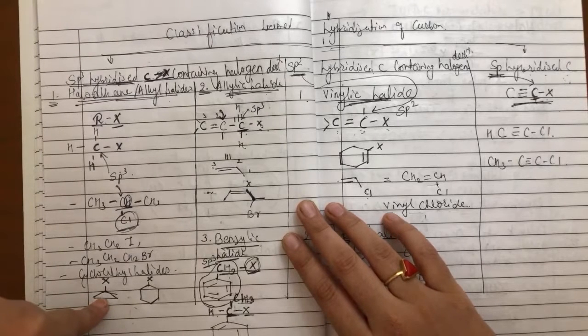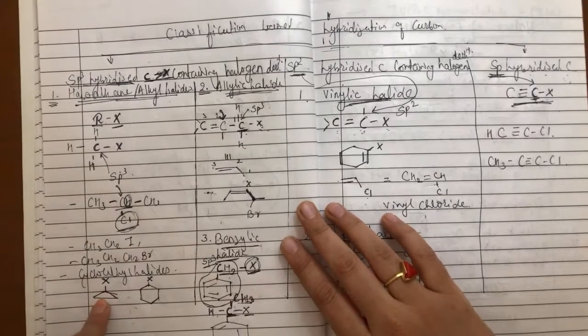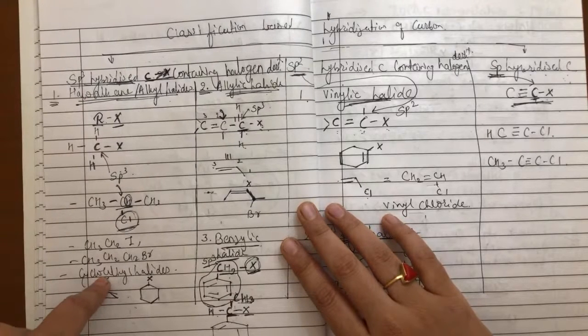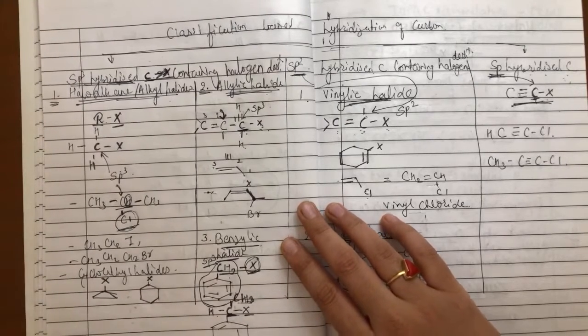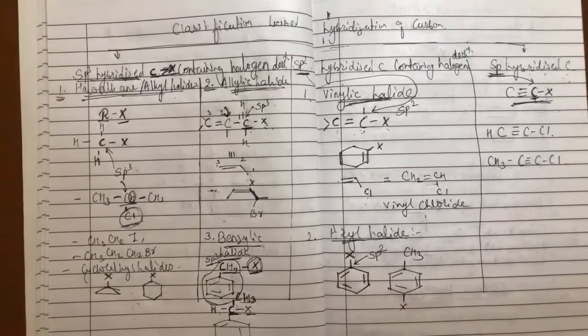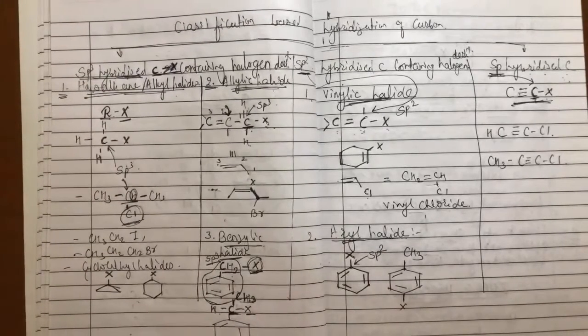This is also a primary haloalkane, while this is a secondary haloalkane because the carbon to which the halogen is attached is attached to two different alkyl chains. One hydrogen is still present, so this is a secondary haloalkane. Same way, this is also a secondary haloalkane. So haloalkanes may be subdivided into primary, secondary, tertiary. What is primary, secondary, tertiary? About that I already discussed with you.